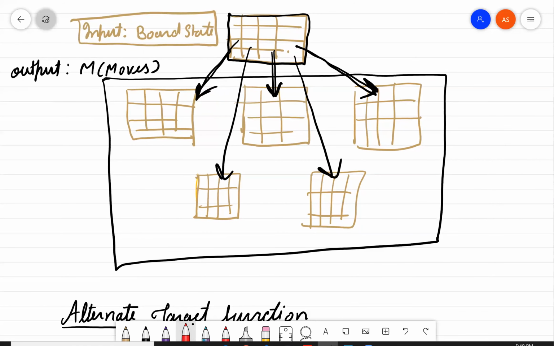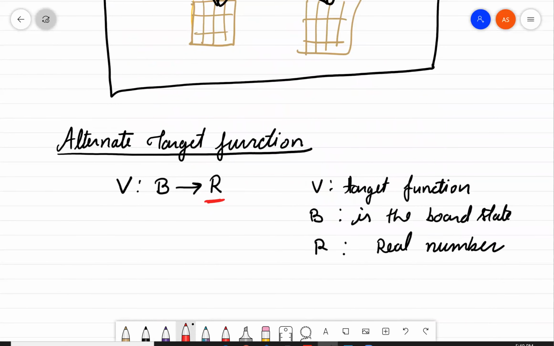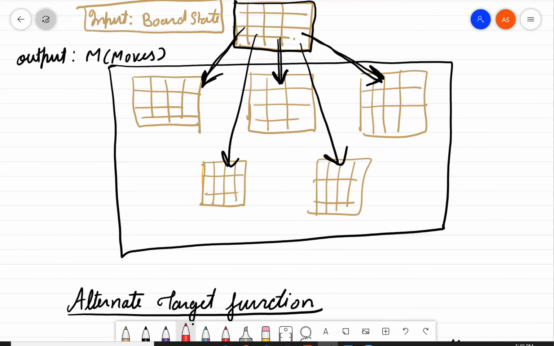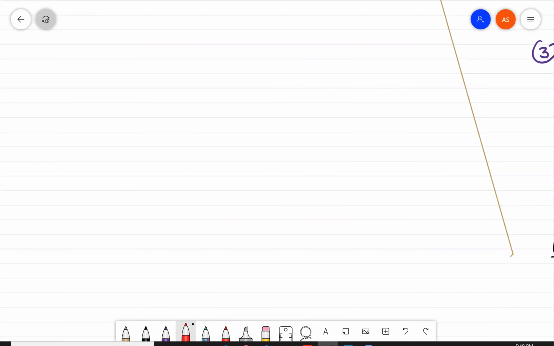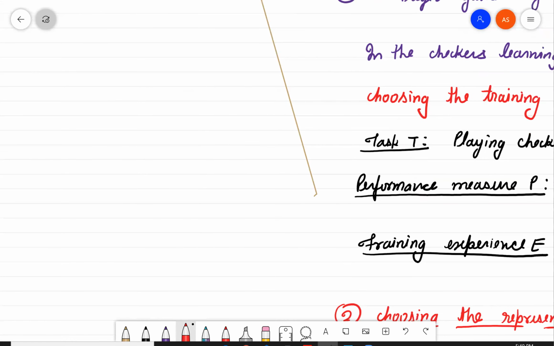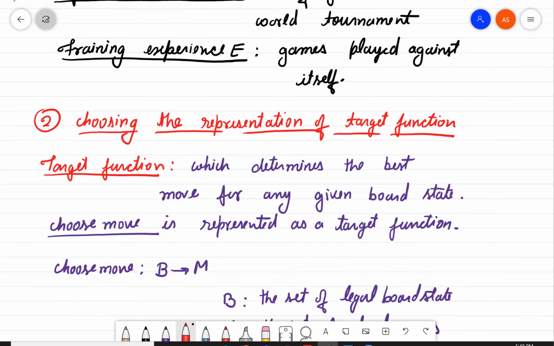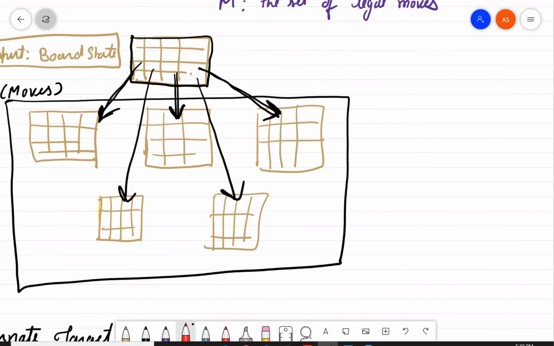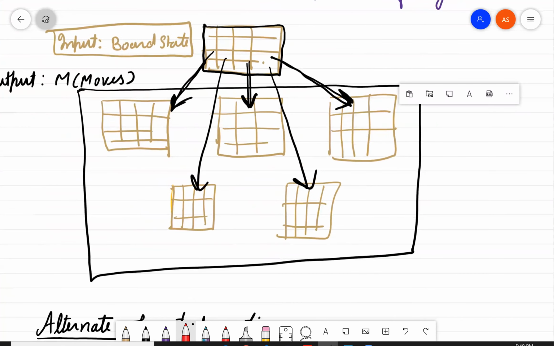What is this R here? What is the output? Output is a set of legal moves, and besides these legal moves, the function will also generate a real number.